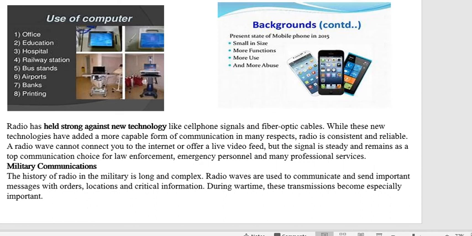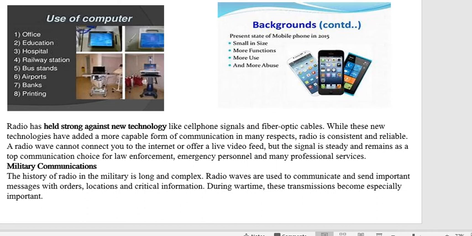Then military communication: the history of the radio in the military is long and complex. In some movies you would have seen that military people used to communicate in a code language, where they use these radios for signaling. For their work, it is an important technology.